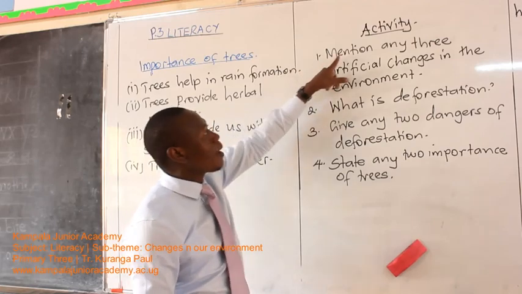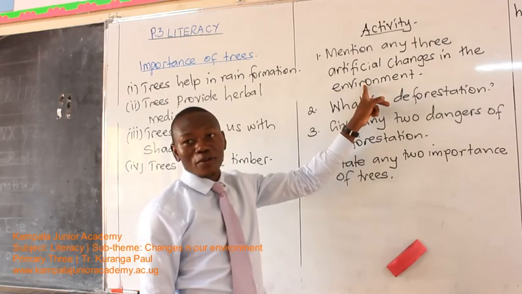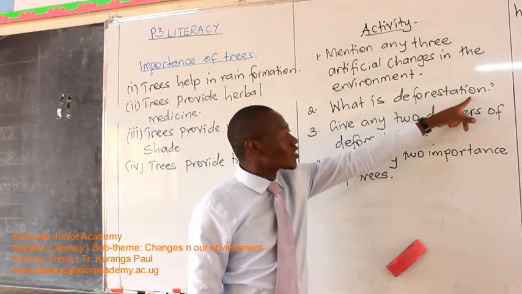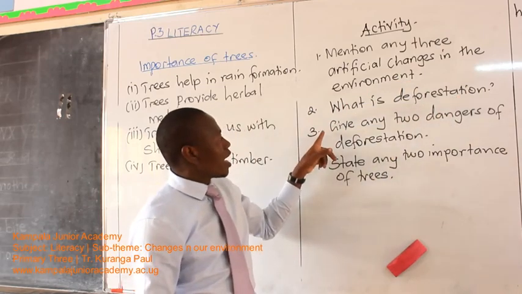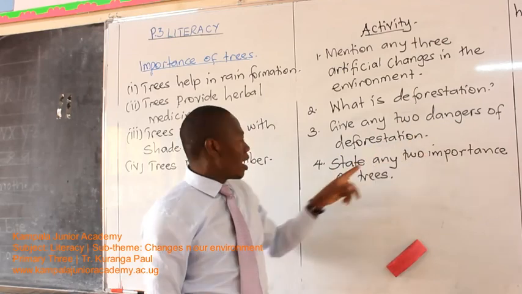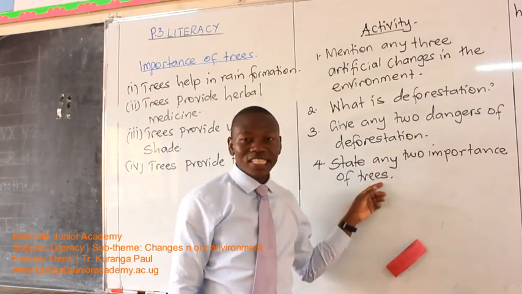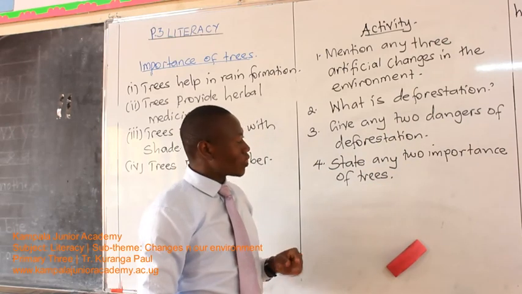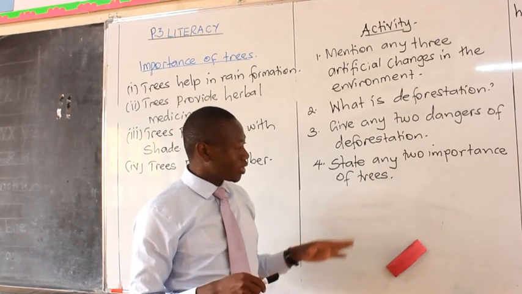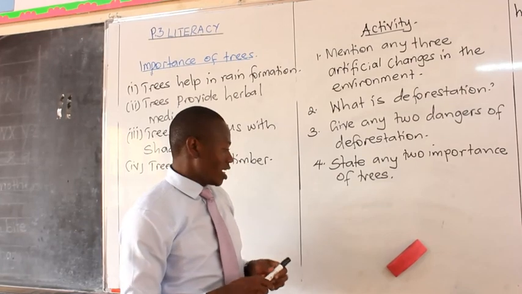Number 1 says, mention any 3 artificial changes in the environment. Number 2, what is deforestation? Number 3, give any 2 dangers of deforestation. And number 4, lastly, says state any 2 importance of trees. Full stop. So that is what I want you to do for me. And next time we meet, we shall have corrections and we see how much you've understood the lesson.